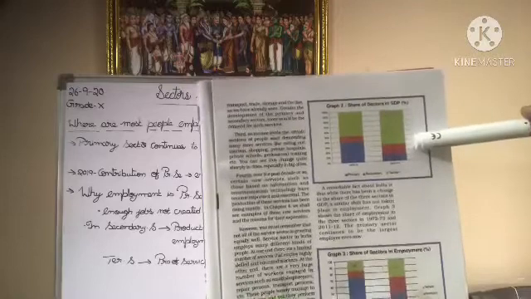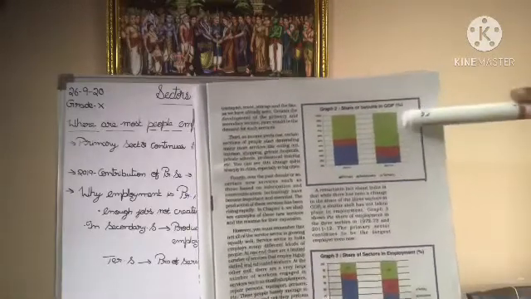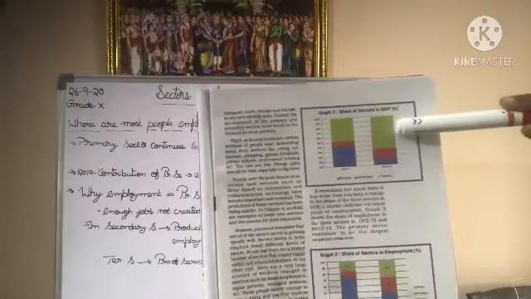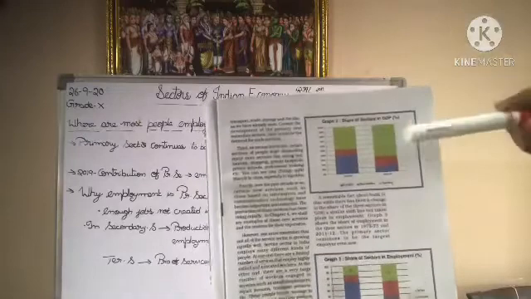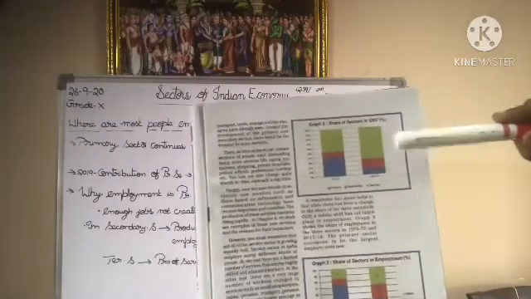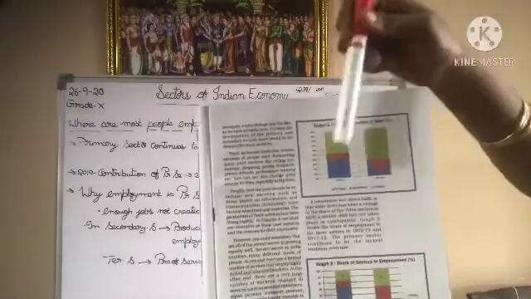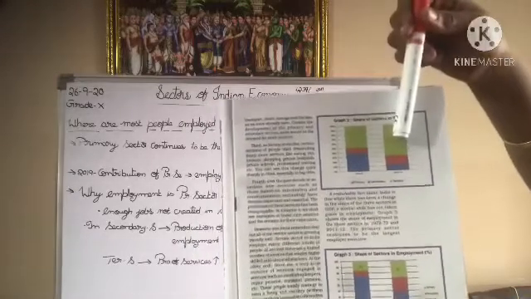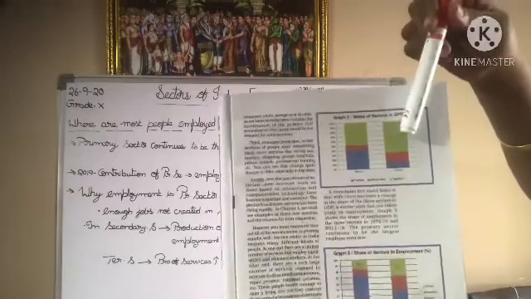The next place was occupied by the secondary sector, and the largest place is occupied by the tertiary sector. It means the tertiary sector contributed more towards the GDP in 2013-14. So there is a drastic change. Yes, that change can be easily observed in this graph.